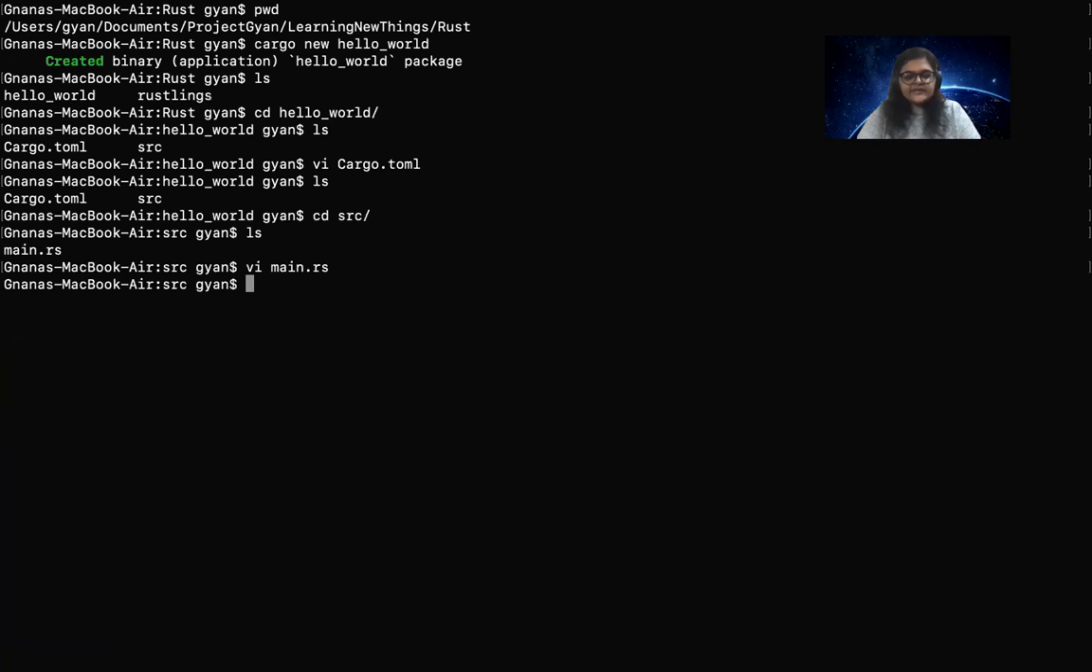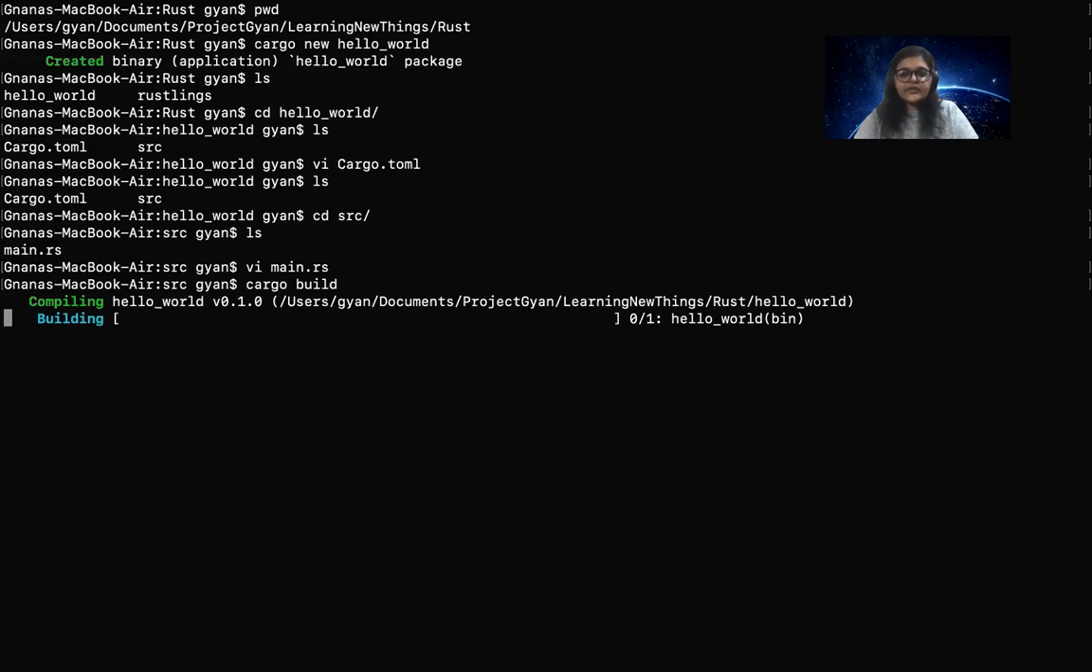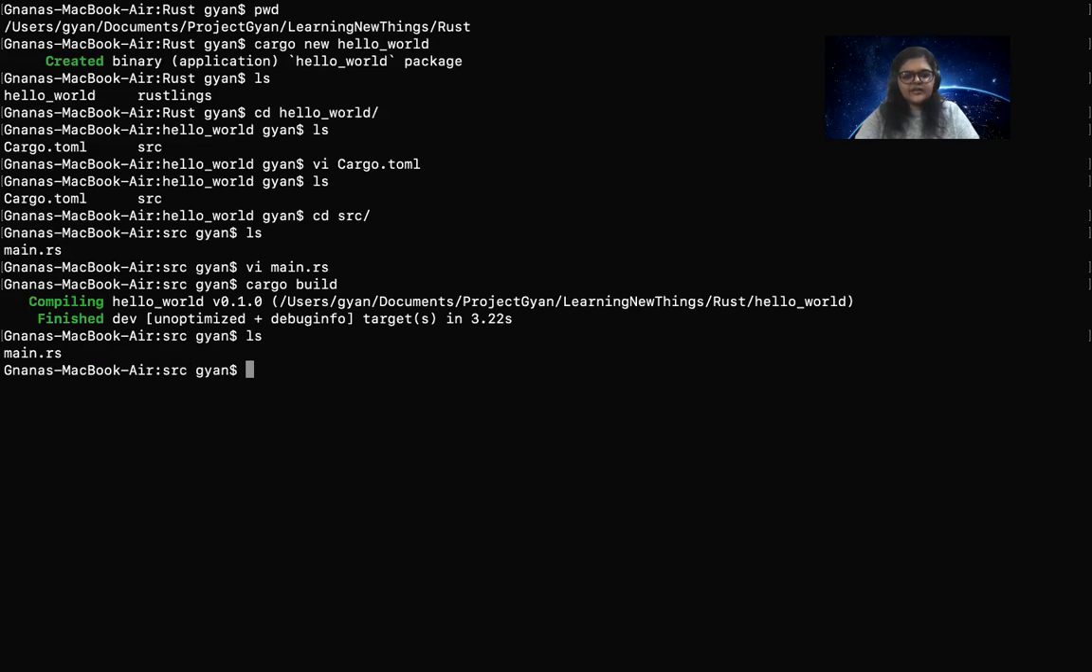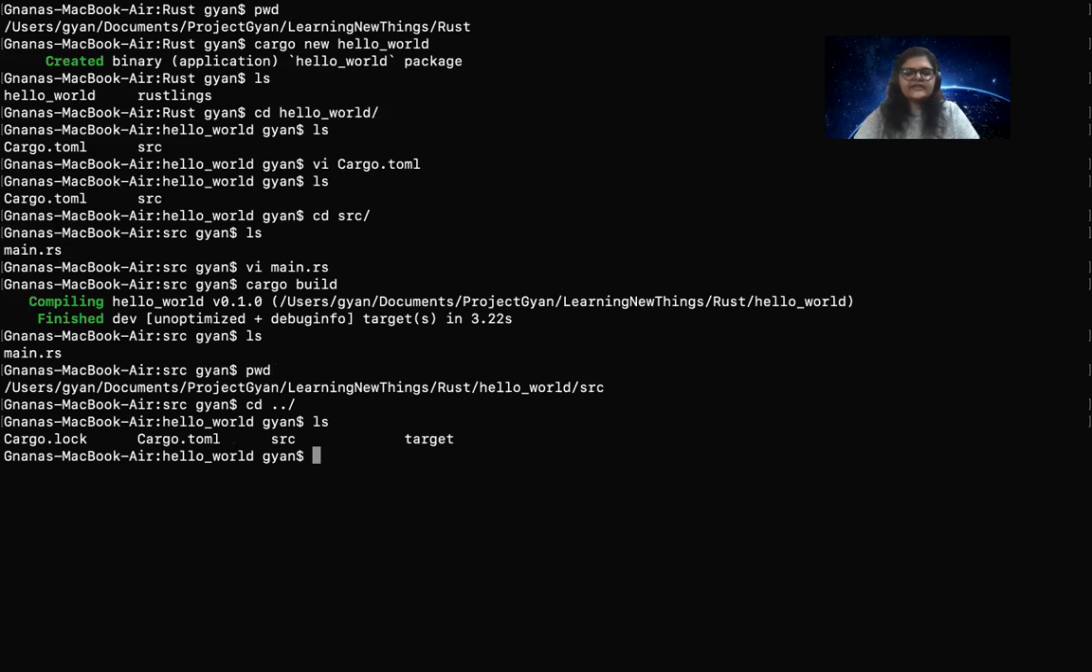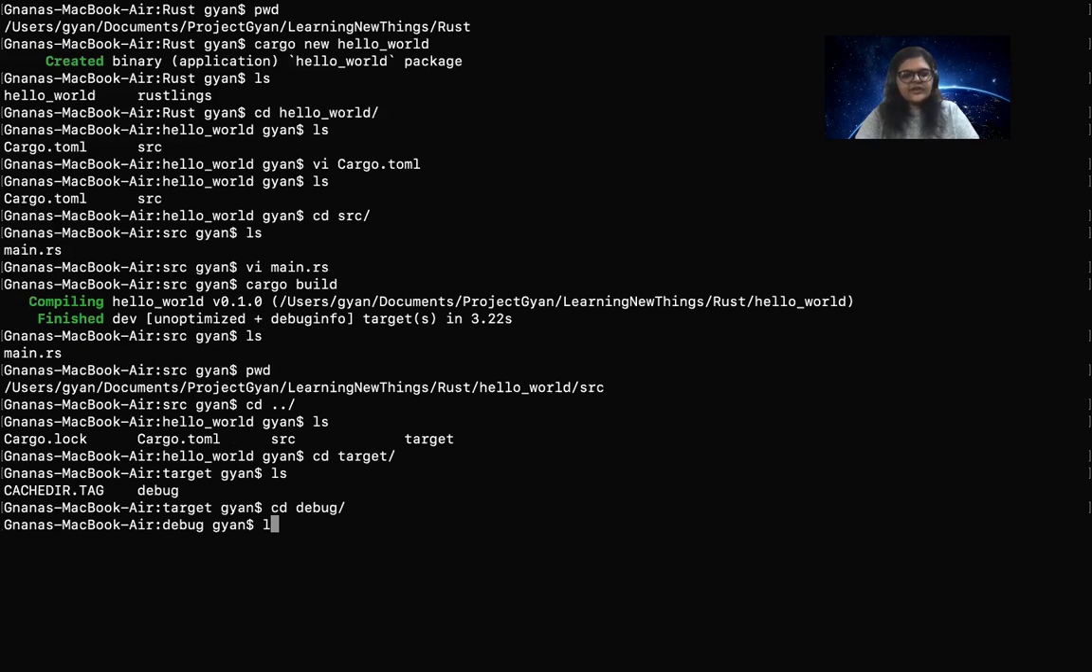Let me close this. And now I have two ways to run this. First, I can build this file, that is hello world, because it is getting built for the first time, it takes some time. And then you can see, let me go out. You'll be able to see that a Cargo.lock file and a target folder are created. Let's explore the target folder. This target folder contains a debug folder. This debug folder is the one that will contain your binary.